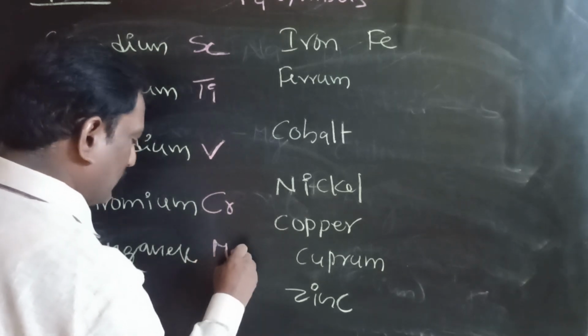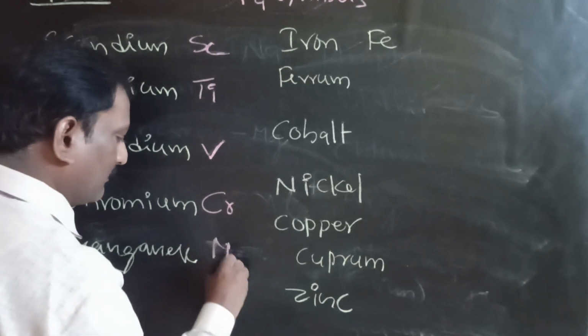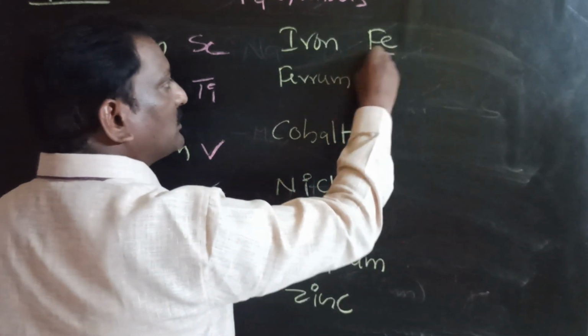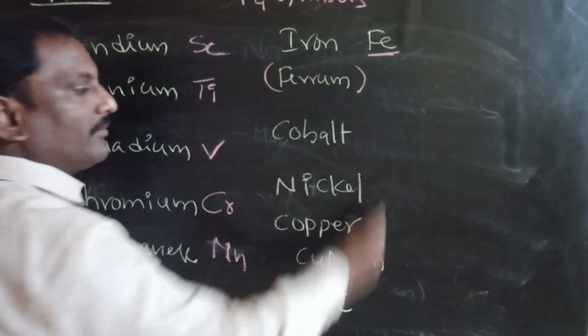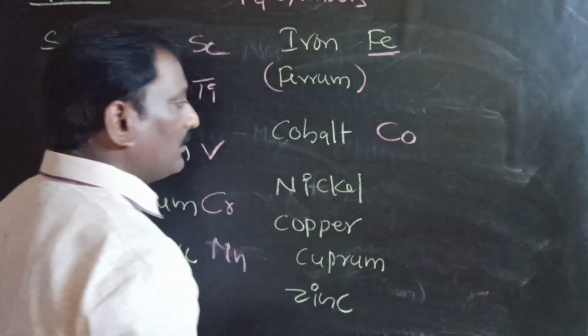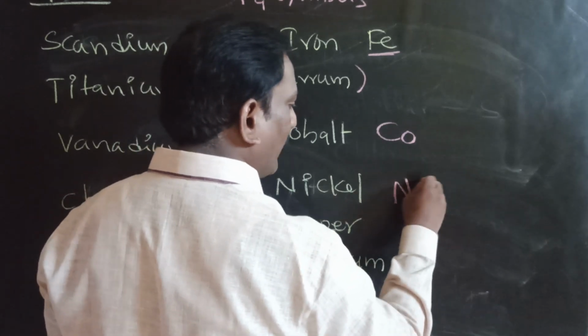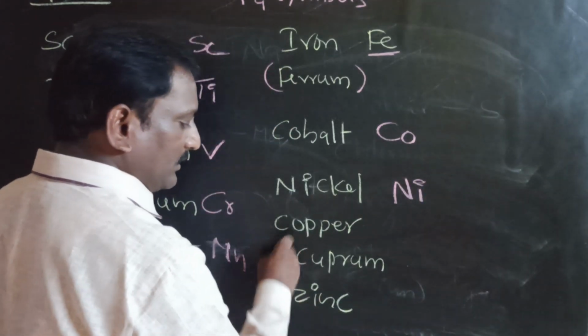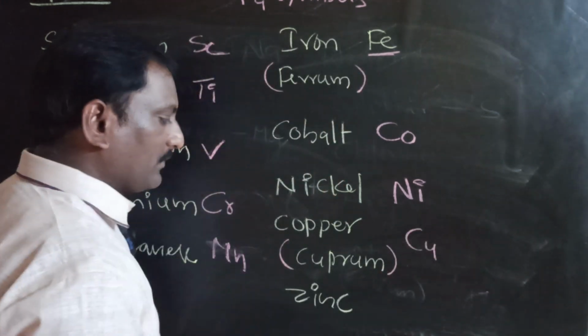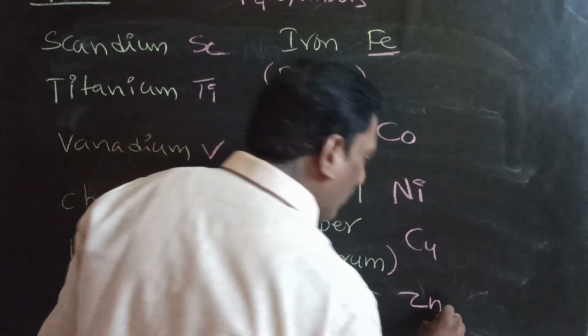Manganese, capital M and small n. Iron, capital F and small e, the Latin name is ferrum. Cobalt, capital C small o. Nickel, capital N and small i. And copper, taken from cuprum, the Latin name, capital C and small u. And zinc, capital Z small n.